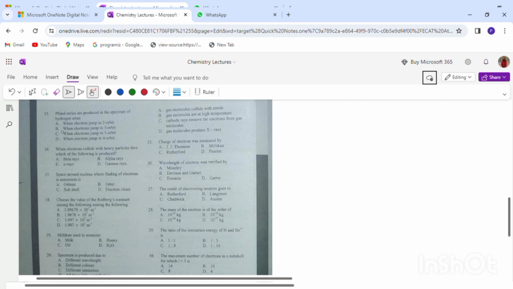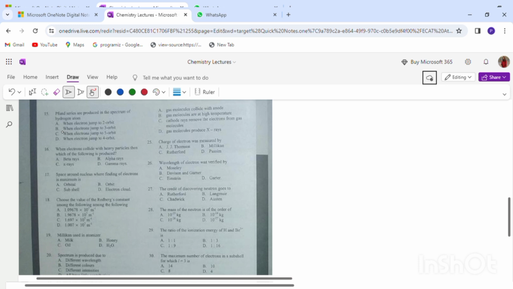Fund series are produced in the spectrum of hydrogen atom. We know that we have 5 types of series: Lyman series, Balmer series, Paschen series, Brackett series, and Pfund series. When electron jumps from anywhere and goes to 1, it is Lyman series. To 2, it is Balmer series. To 3, Paschen series.